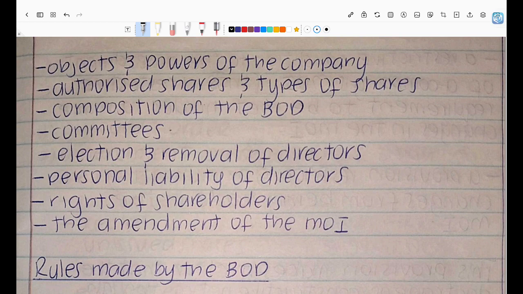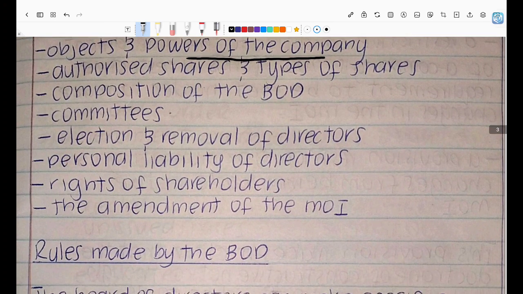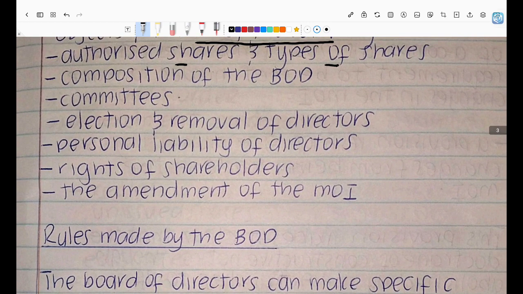But anyways, the objects of the company tell us what the company stands for and what the mission of the company is, what the company sells, the main activities of that company. It also tells us the powers of the company so that we know when the company is acting above its powers, when it's acting ultra vires. Right. It also tells us about the number of authorized shares and the type of shares that this company has. Could have ordinary shares, preference shares, treasury shares, founders shares. Yeah, different types of shares could be there. We'll talk about that just now in topic 4, where we're talking about sources of finance, right?